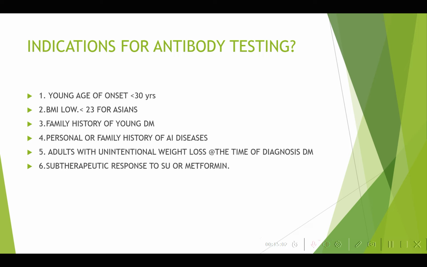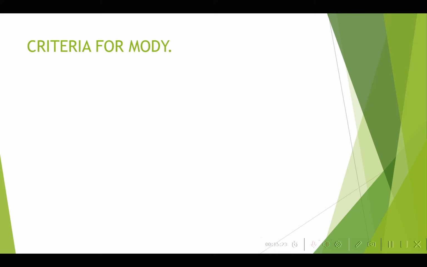Suppose in early diabetes the sulfonylurea and metformin may not be properly working. In MODY, usually there is a response to sulfonylurea. In type 2 diabetes, metformin usually works. So when you have a subtherapeutic response, then also you have to consider the patient for antibody testing.